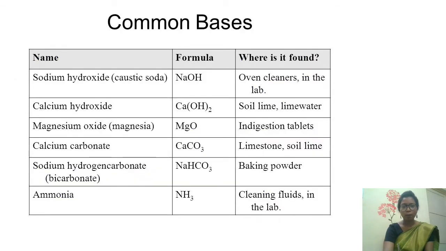Next, the common bases. Sodium hydroxide, that is called caustic soda. What is the formula? NaOH. Calcium hydroxide, what is the formula? Ca(OH)2. So just try to understand how I am telling the formula. So learn to say it. Don't learn it, but learn to say it. Magnesium oxide, magnesia, MgO. Calcium carbonate, CaCO3.